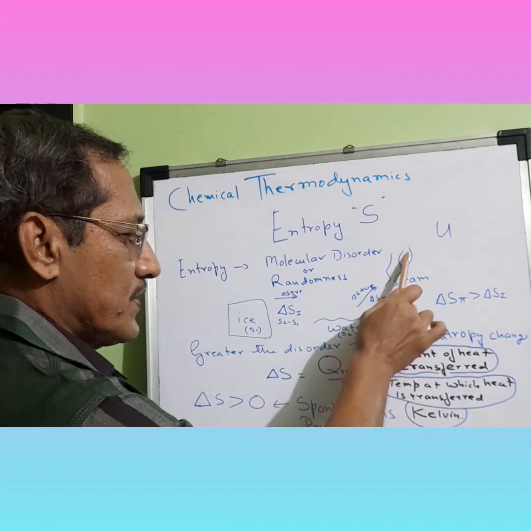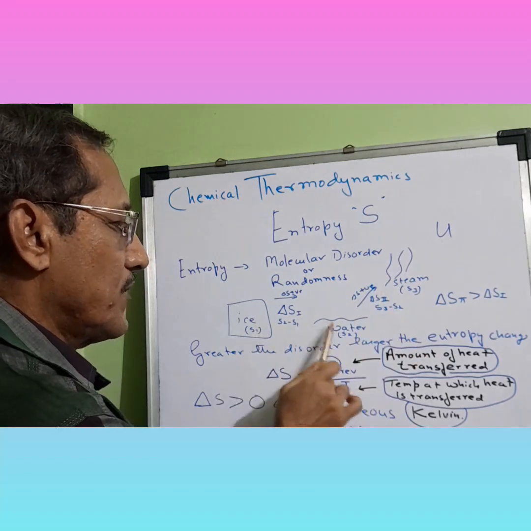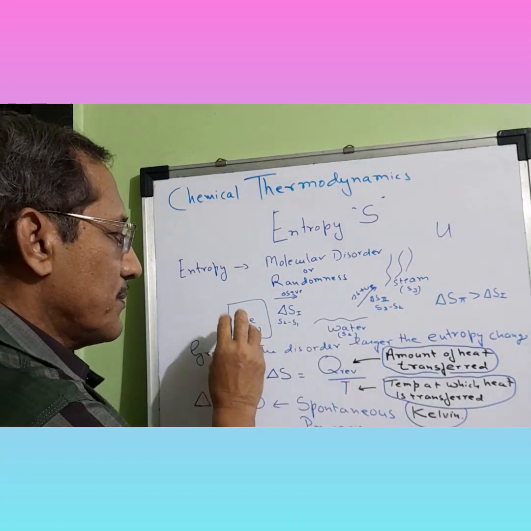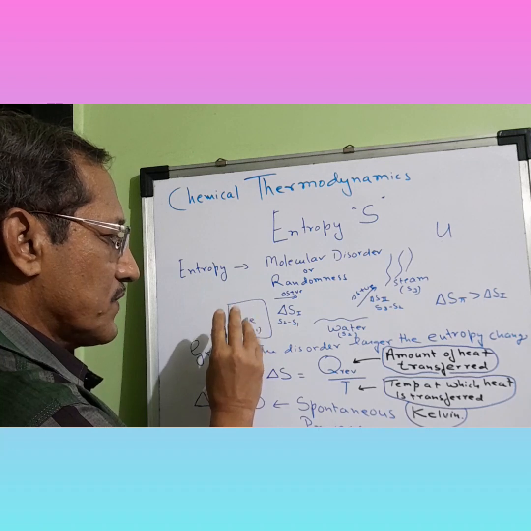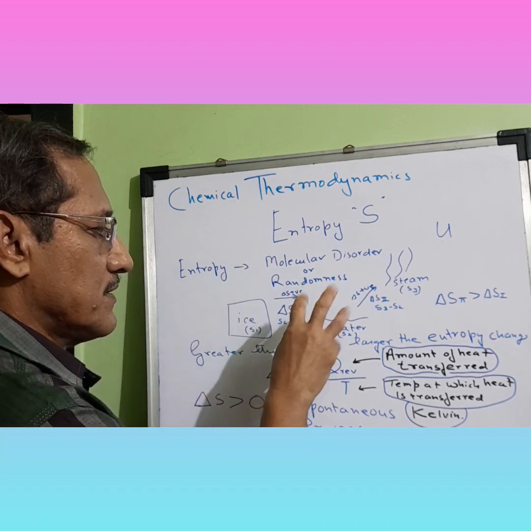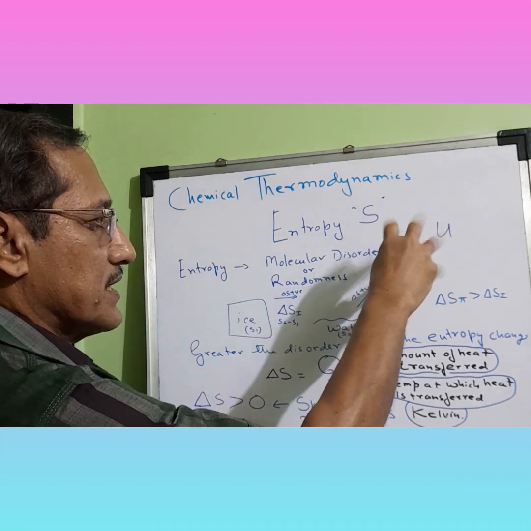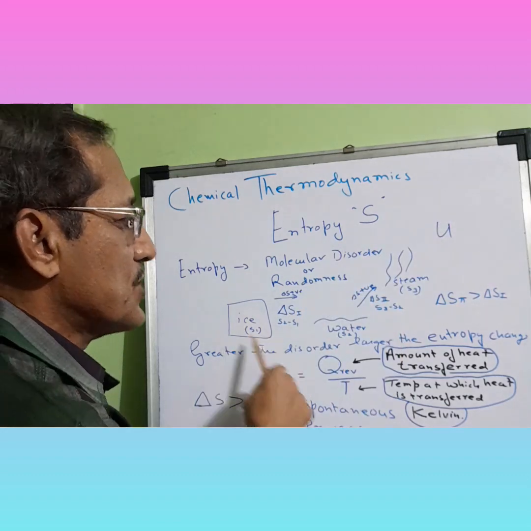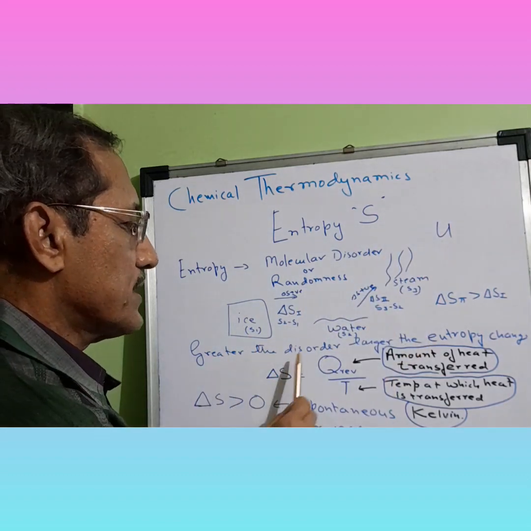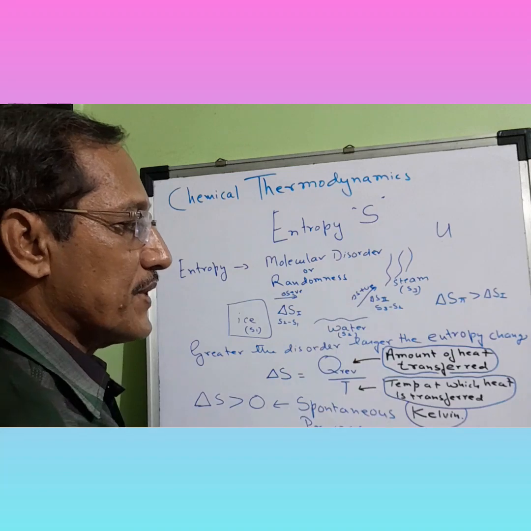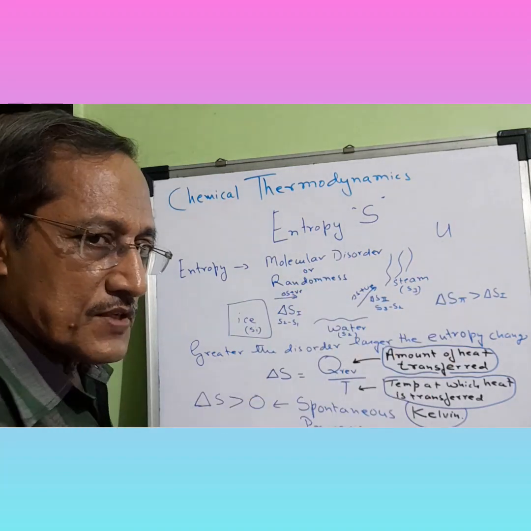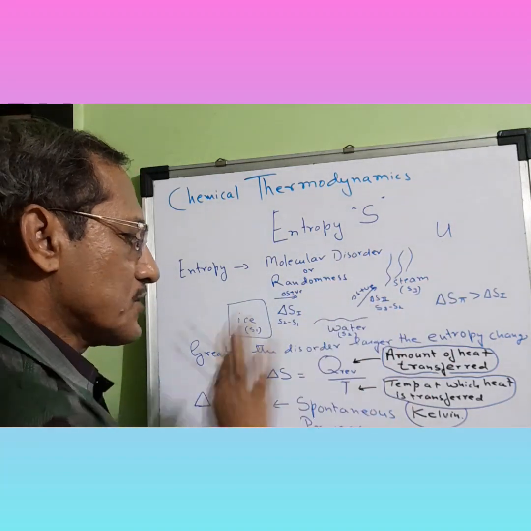Going from one state to the next, the vibrations of the internal energy change, so the greater the change in disorder, the larger the entropy change.